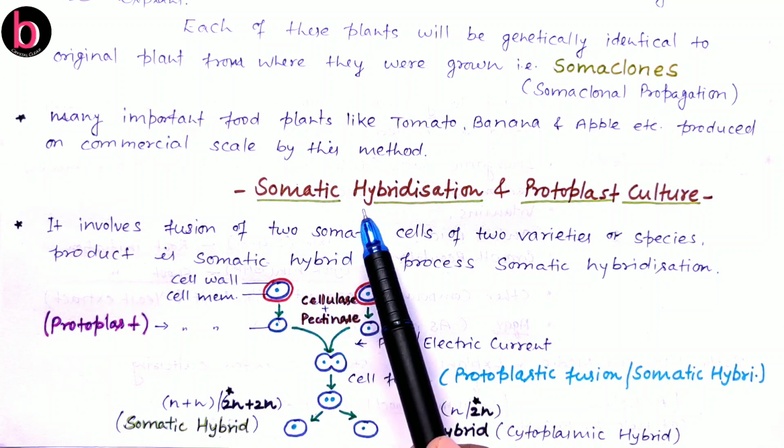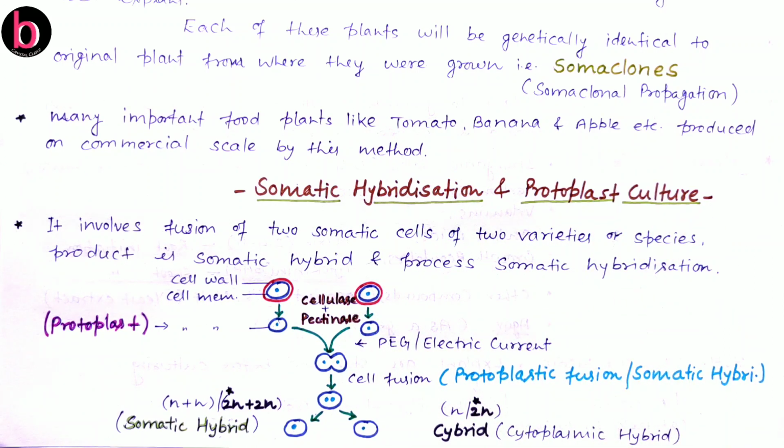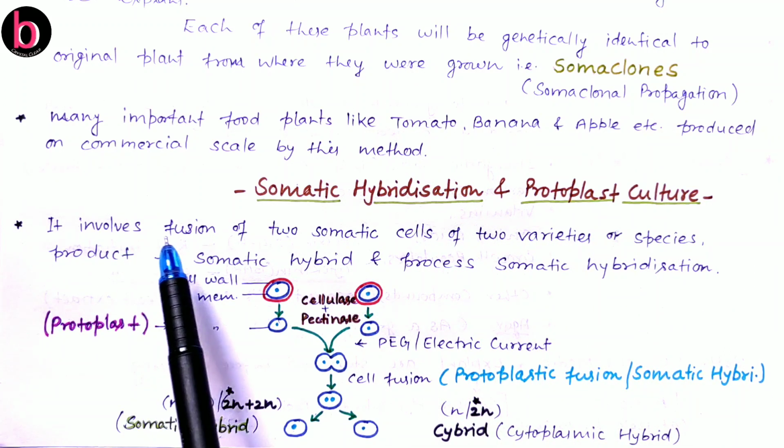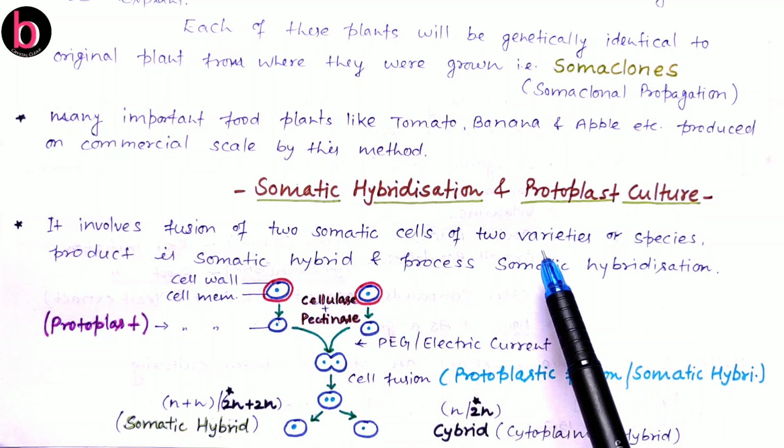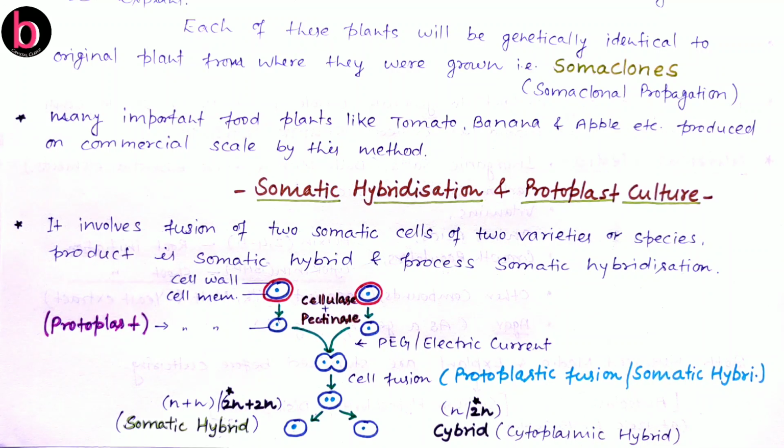Next is somatic hybridization and protoplast culture. Somatic hybridization involves fusion of two somatic cells of two varieties or species. In a flowering plant, only the stamen and pistil are the male and female reproductive structures present in the flower; except for those, the rest of the plant is made of somatic, or vegetative, non-reproductive cells.